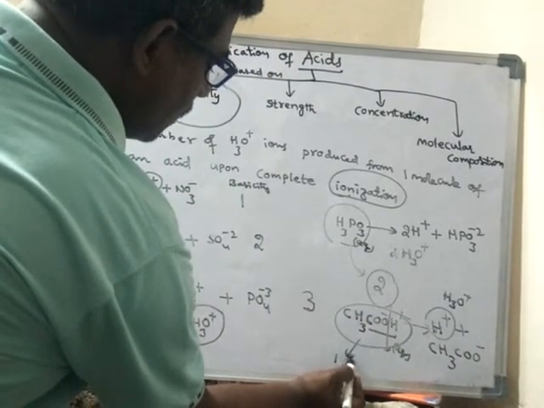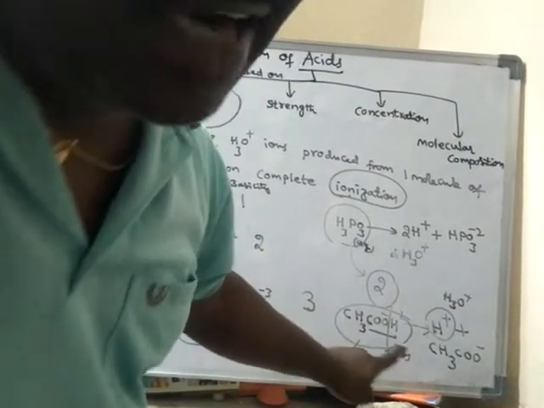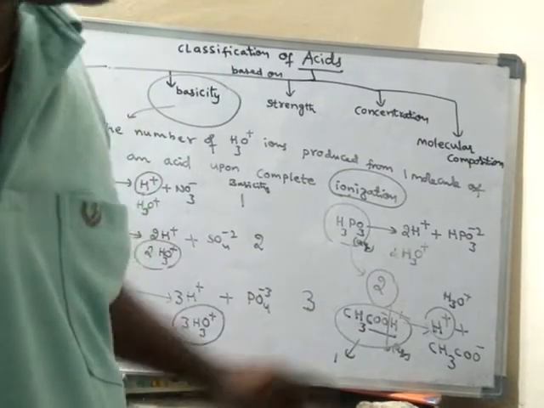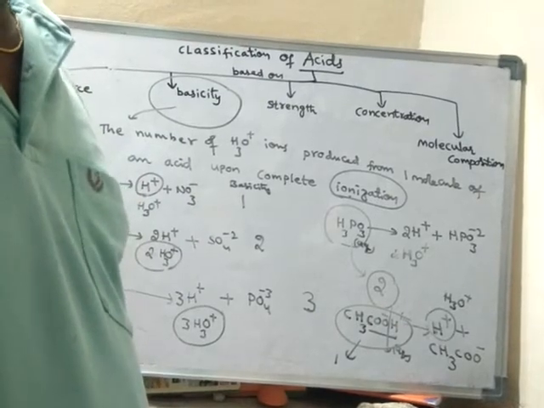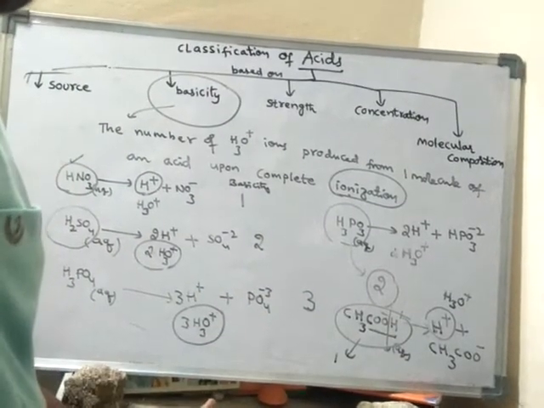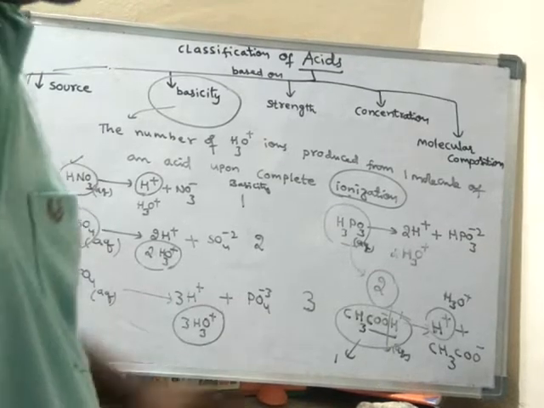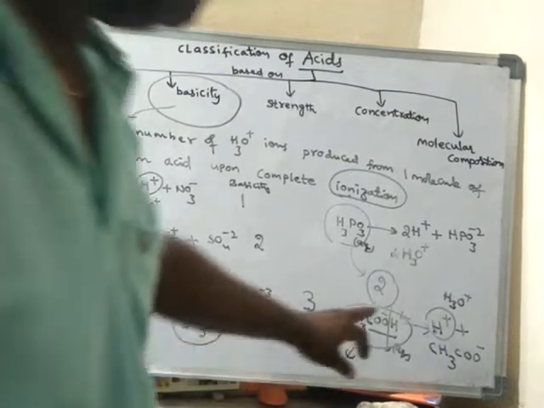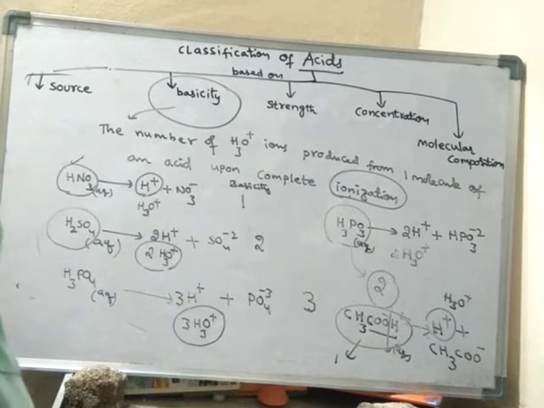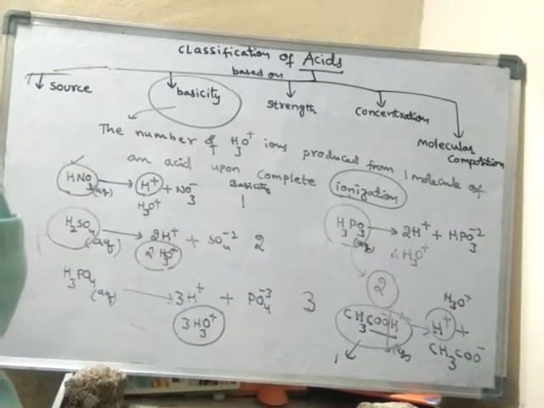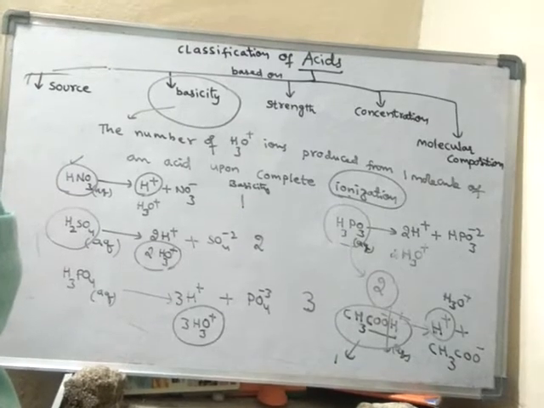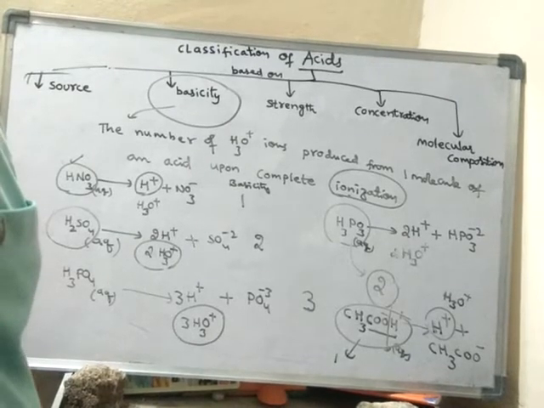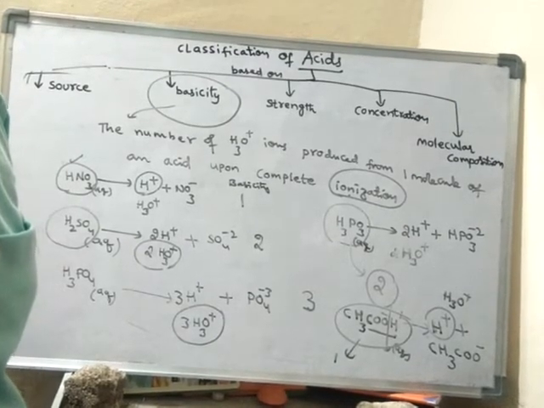Its basicity is one only. Though it is having 4 hydrogens in it, it is able to produce only one H plus ion. That means an acid may contain so many hydrogens, but only certain hydrogens are converted into H plus ions. It is not compulsory that all hydrogens present in the acid molecule should convert into H plus ion. Depending upon the nature of the acids, some of the hydrogens are not converted into H plus ions.